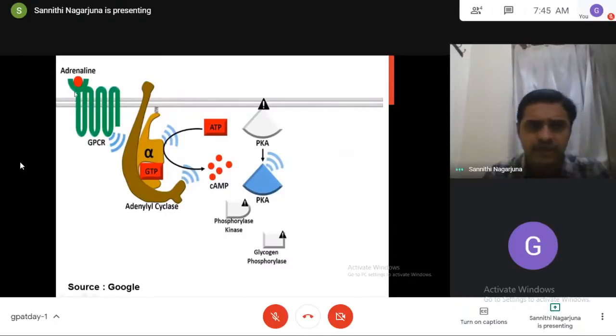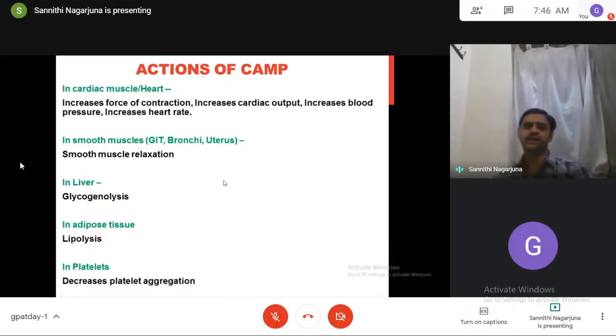See here, one such representation. Same G protein coupled receptors, ligand binds, G protein dissociation. Now we have GTP alpha. This GTP alpha interacts with adenyl cyclase, converts ATP to cyclic AMP. This cyclic AMP is a second messenger, produces pharmacological actions. Am I right? Binding of ligand, dissociation of G protein, interaction of GTP alpha with adenyl cyclase, conversion of ATP to cyclic AMP. This is a second messenger. This produces pharmacological actions. What are those actions of cyclic AMP?